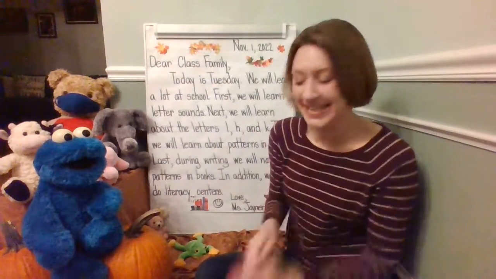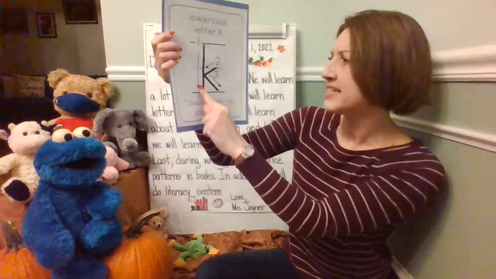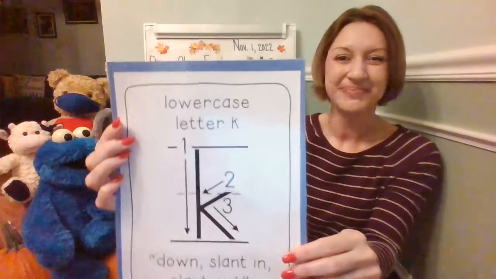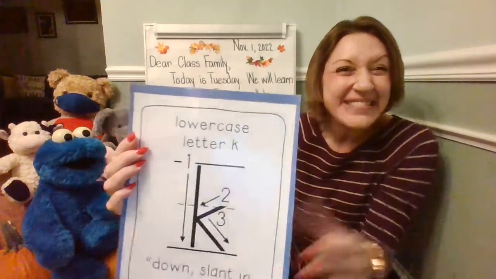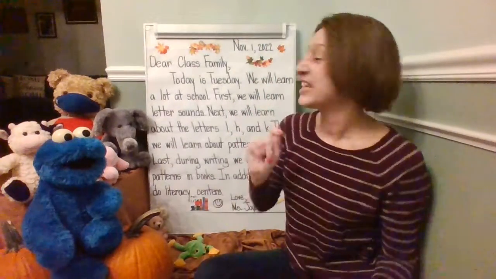And we have one more letter. We're going to do 3 today. Our final one we're going to learn is K, like K kite. When you make a K, start at the top. You're going to pull straight down, then go in the middle, slant in, slant out. Okay, let's see what else we're going to be doing besides L, H, and K.